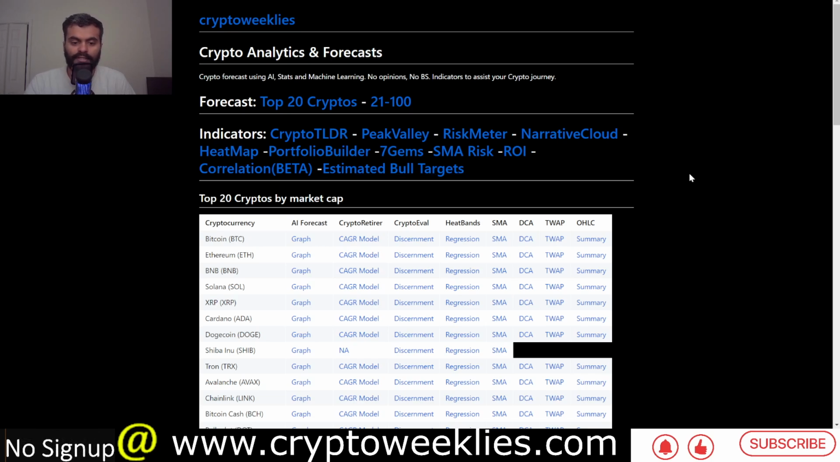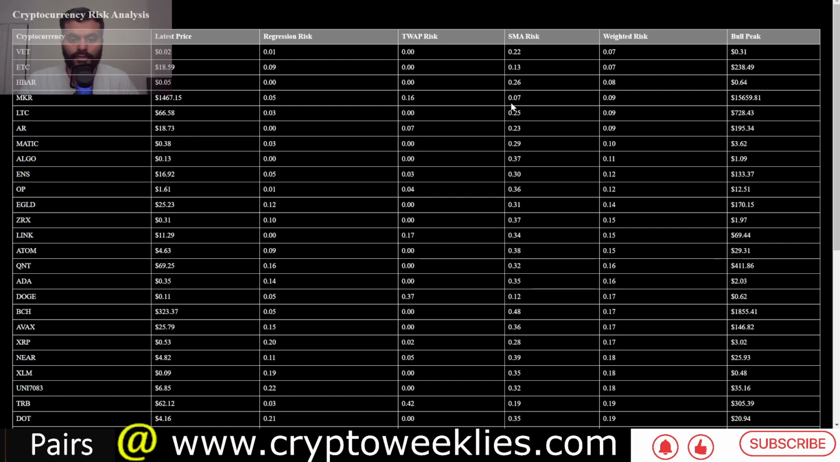This website provides machine learning based price forecast, regression analysis, as well as accumulation strategies based on risk levels. And the new feature that we have today is the estimated bull case targets, which is a combination of the three models of the simple moving average, time weighted average price based model, and the dollar cost average based model. These bull case targets for most of the top cryptos